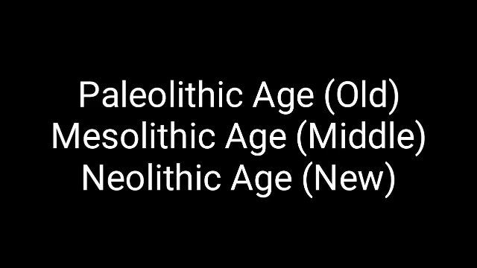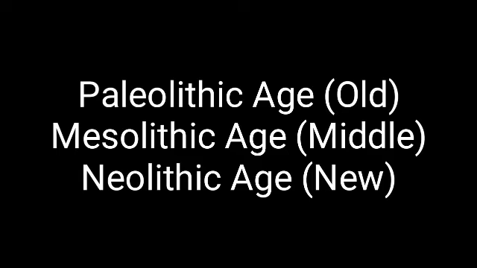Now this Stone Age is again divided into three types, that is Old Stone Age, Middle Stone Age and New Stone Age. Now again the names for this old, middle and new are Paleolithic Age for Old Stone Age, then Mesolithic Age for Middle Stone Age and Neolithic Age for New Stone Age.